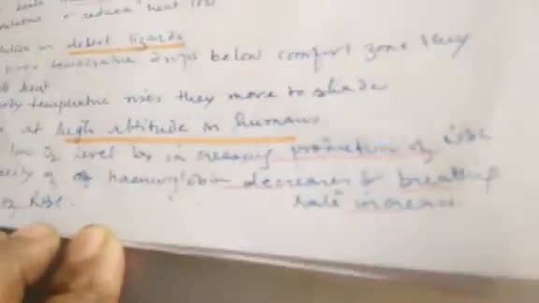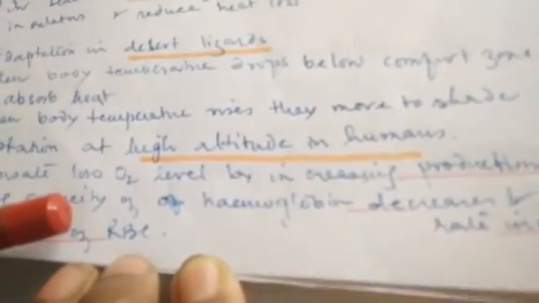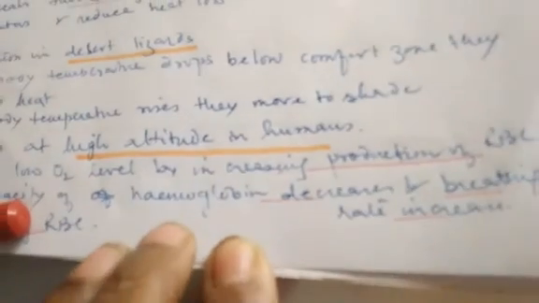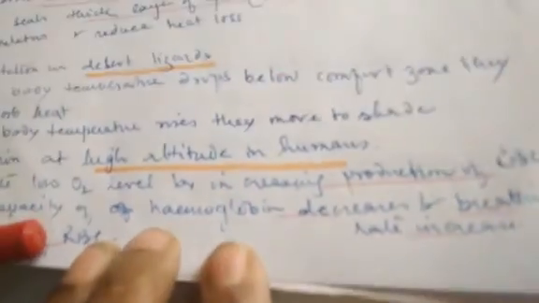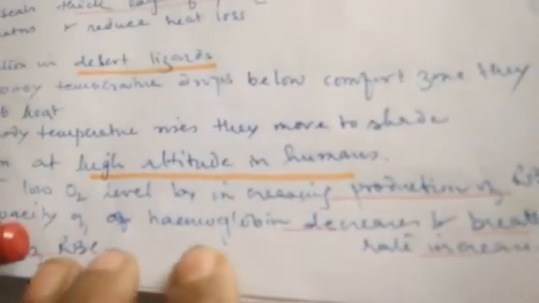The binding capacity of the hemoglobin decreases, and so more free hemoglobin is left, and as a result the breathing rate increases, and the people living in the high altitude of Himalaya have more number of RBC than those living in the plains. So these are the physiological attributes which help the people living in high altitude to sustain in that condition.